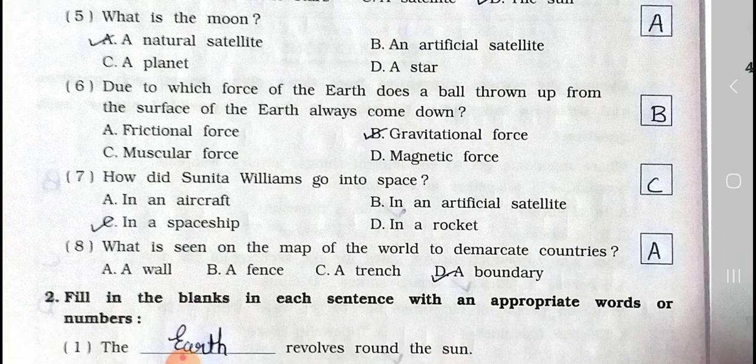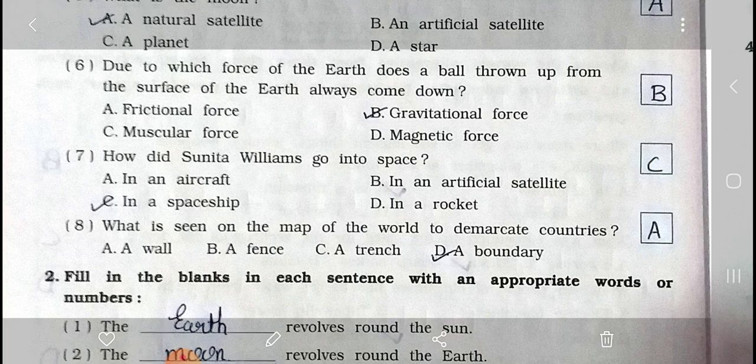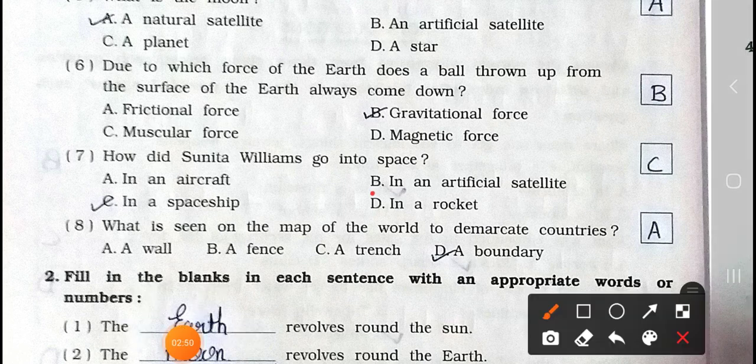Now see the question number 7. How did Sunita Williams go into space? Options are: A, in an aircraft. B, in an artificial satellite. C, in a spaceship. And D, in a rocket. Sunita Williams went in a spaceship. Option C is your answer.